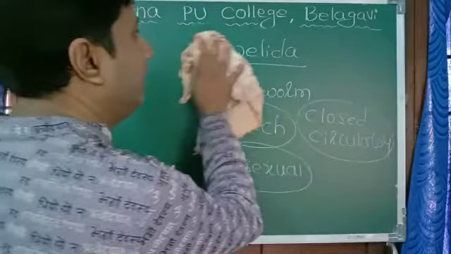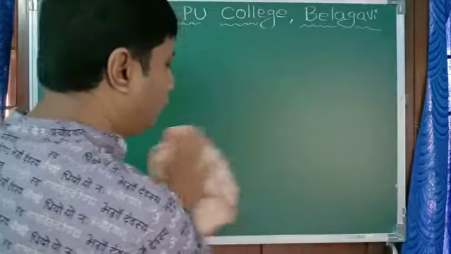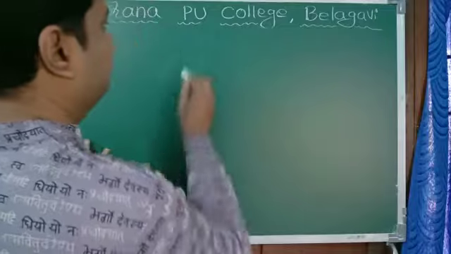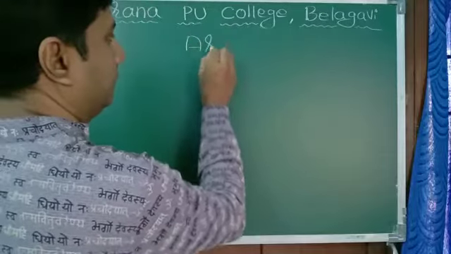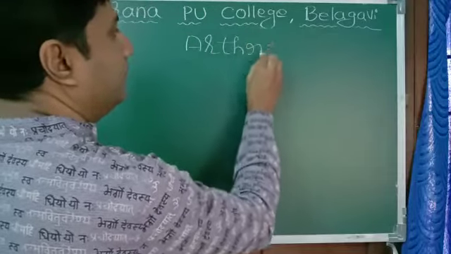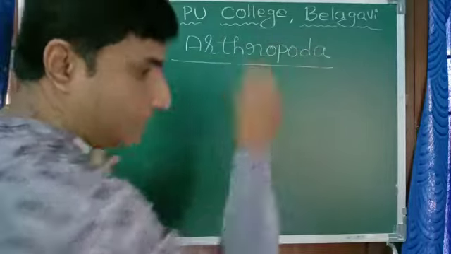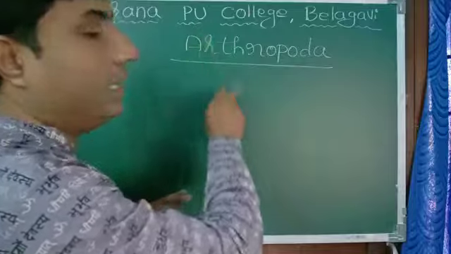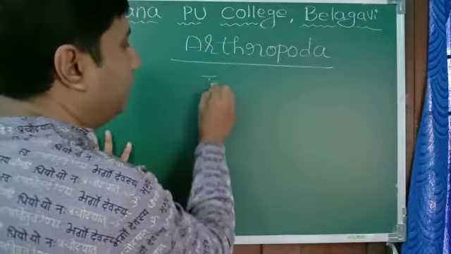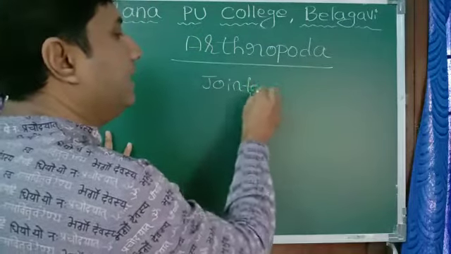Next, after Annelida, we can move on to Arthropoda. As the name tells, Arthropoda are organisms with jointed legs.